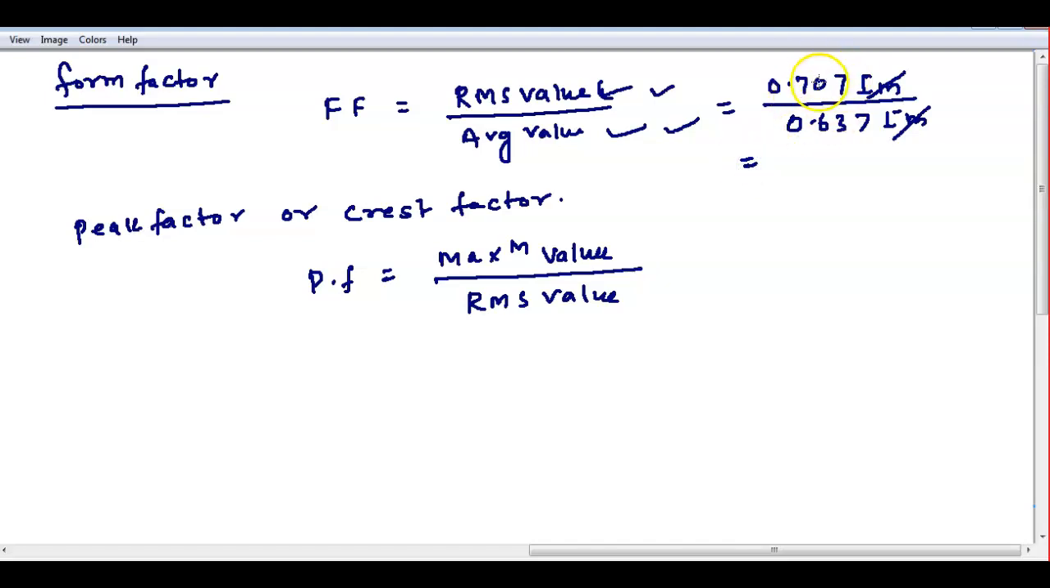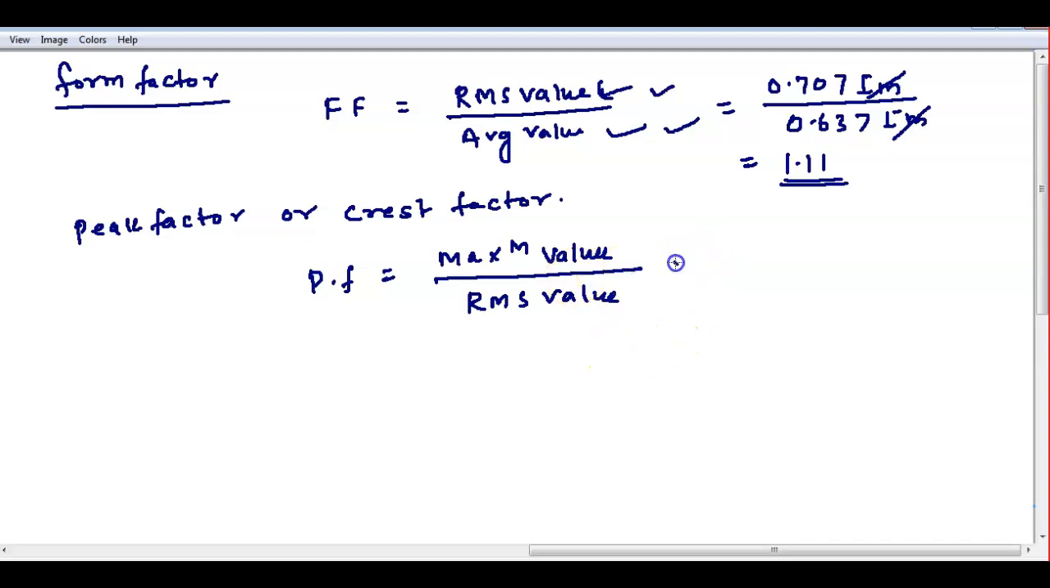So 0.707 divided by 0.637, if we calculate it, we will get 1.11, and this is a constant. There is no unit here, because current and current get cancelled. So the form factor is 1.11 for any quantity, RMS value of voltage or current. If you find the form factor, you will always get 1.11.